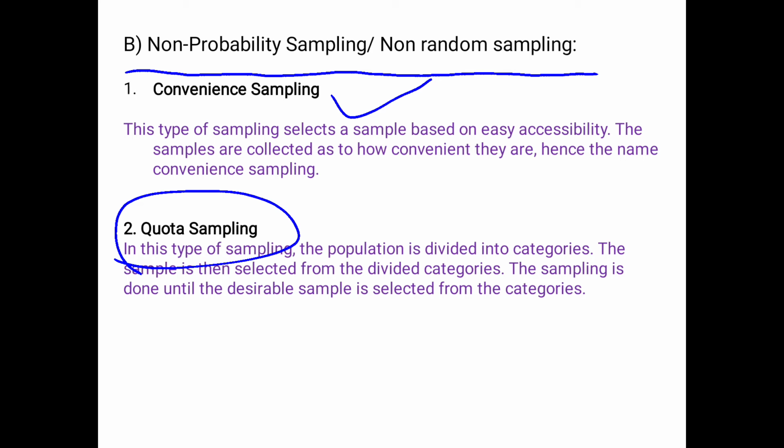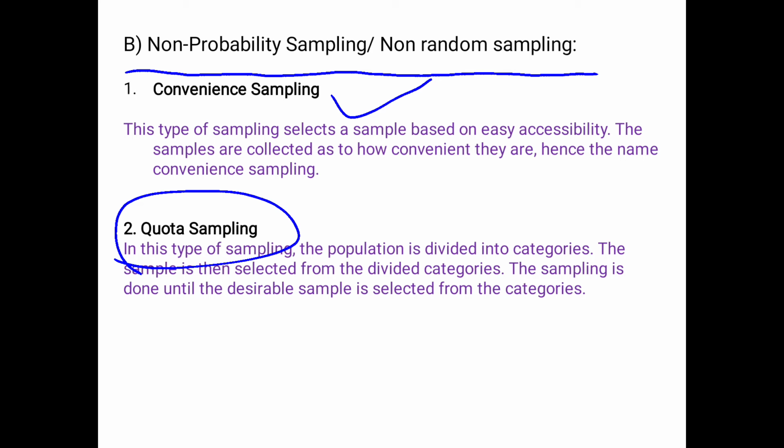Further, the researcher is interested in a particular stratum or group within the population. Quota sampling helps in dividing the population into strata or groups.